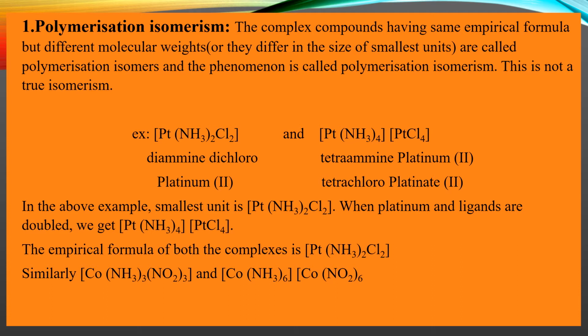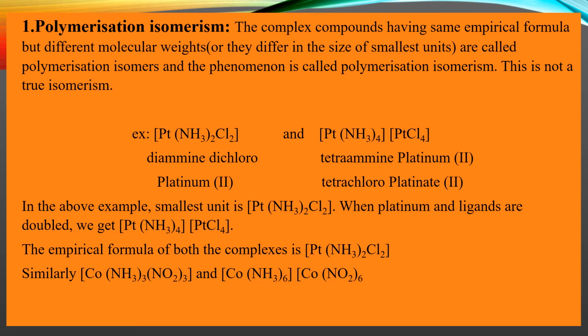And this is not a true or real isomerism. Why? Because here the complex compounds have the same empirical formula but different molecular weights. You can write it as complex compounds having the same empirical formula but differing in the size of smallest units, or as complex compounds having the same empirical formula but different molecular weights.